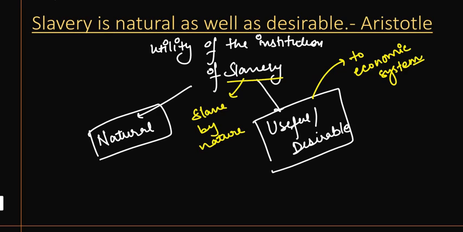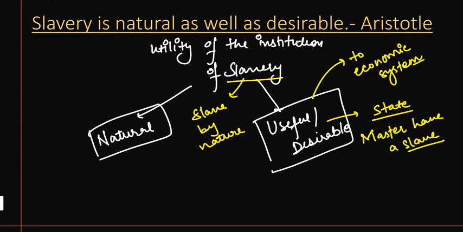Second, he says that it is also useful for the state. How? He says that when a master has a slave, the master will be able to focus upon the important tasks, because other non-important tasks can be taken care of by the slaves, for example cleaning the utensils and cleaning the home.